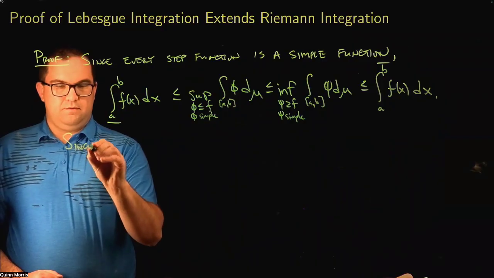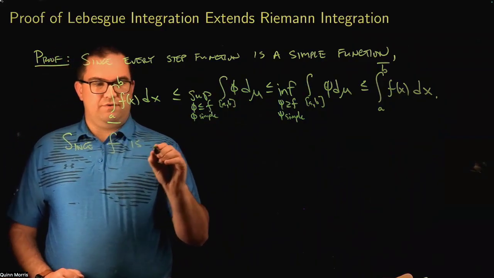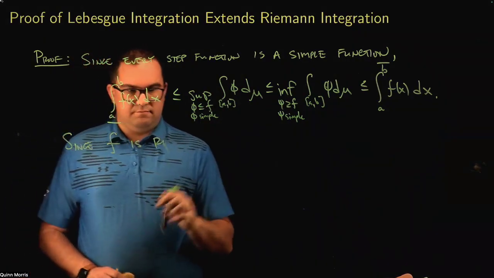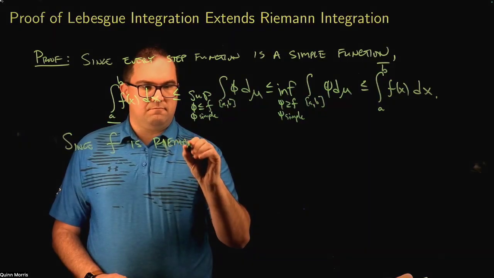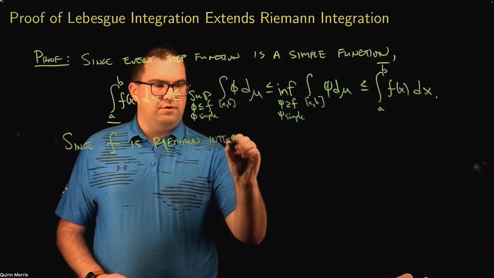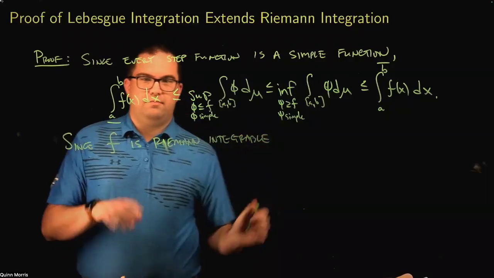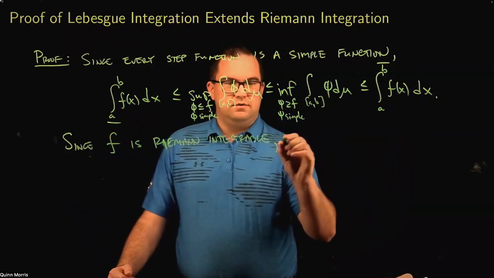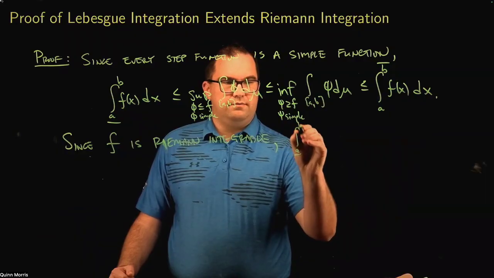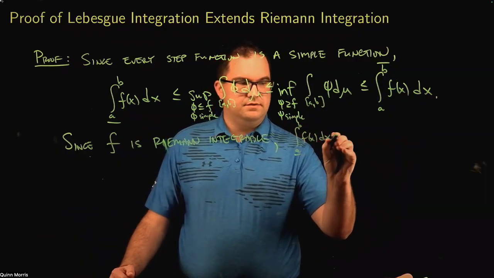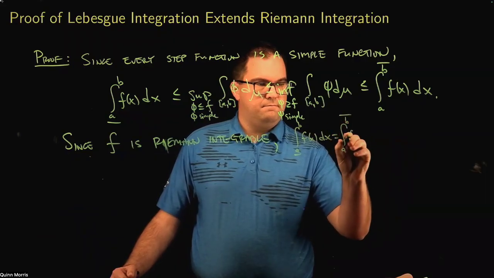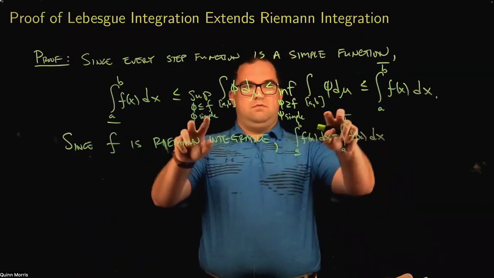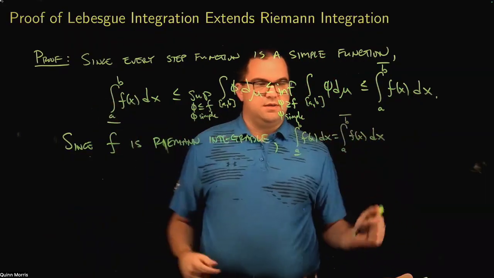Well, since f is Riemann integrable, what does it mean to be Riemann integrable? Well, to be Riemann integrable means that the lower integral is equal to the upper integral. Okay, so the lower integral is equal to the upper integral. But now if these two are equal, then these two must also be equal because they're squeezed in between these two.